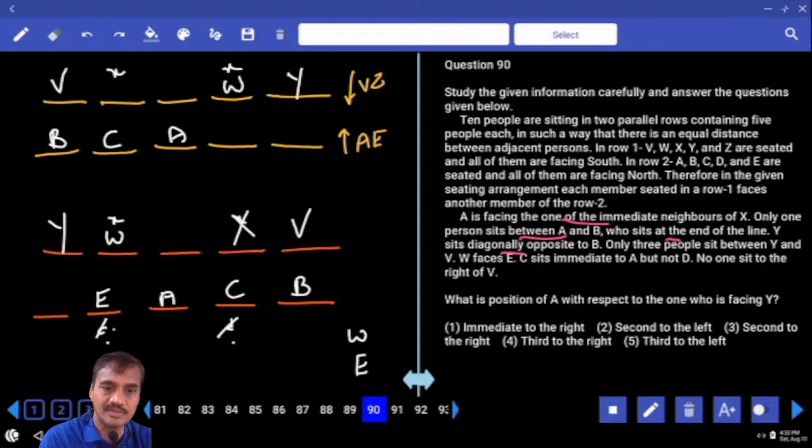W here, E here; if E is here, then D here, and if D is here, X will be here. And if X is here, Z will be here. Now here also Z will be here. A, B, C, D. And who is the person left over here? D is the person left.